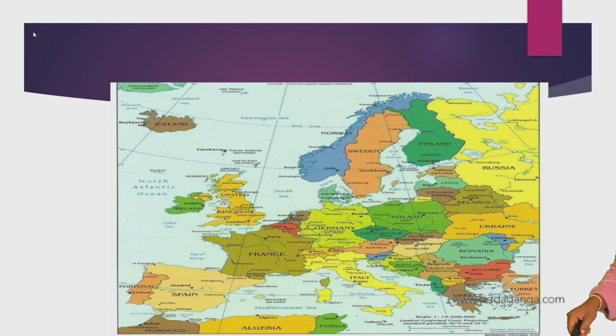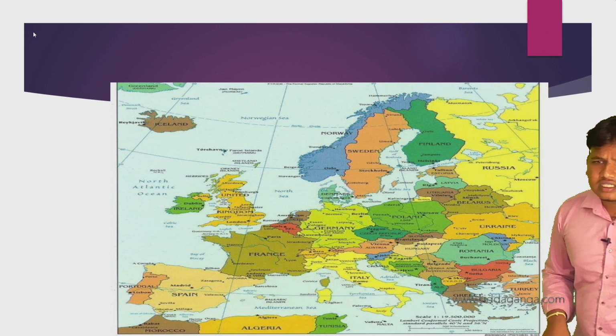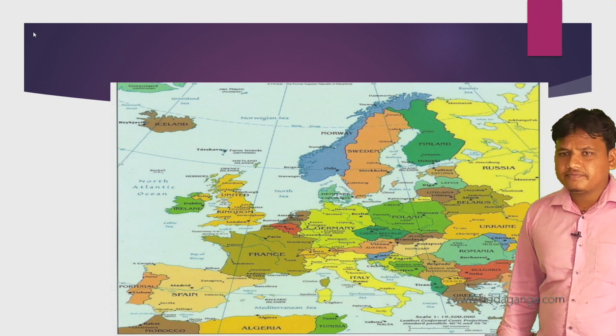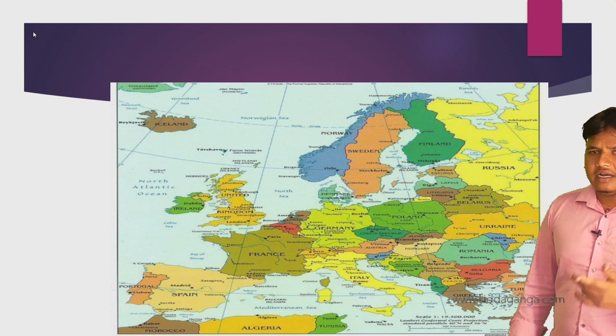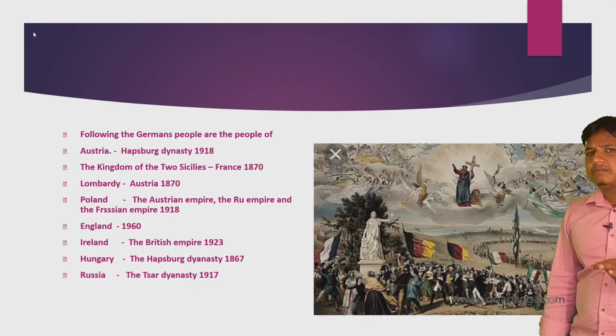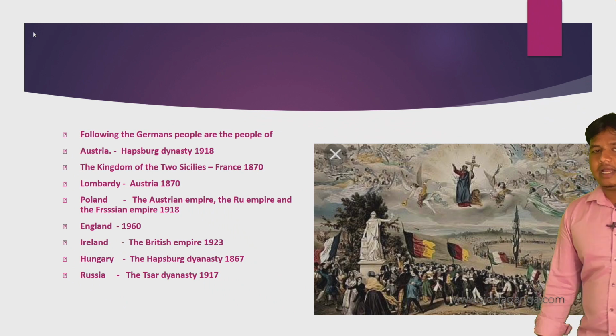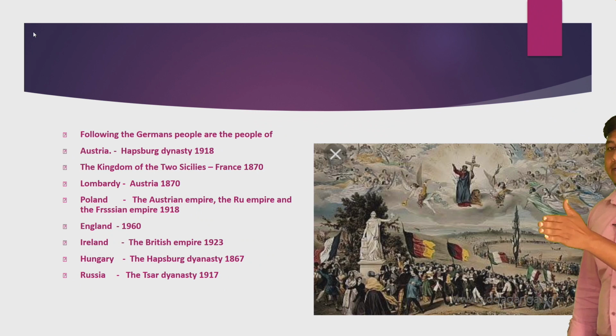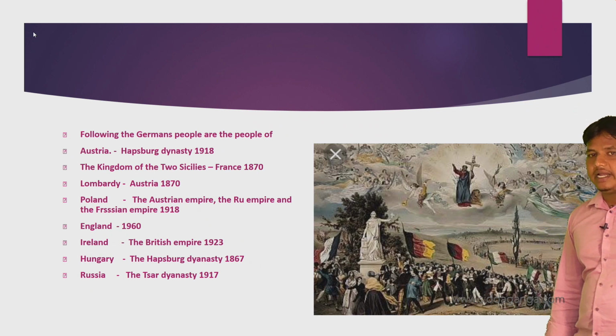Where is Austria? Here. Identify Austria. Identified? Did you identify? Okay. There is Austria here. Austria was ruled by the Habsburg dynasty till 1918. Note here, Frederick Sorrieu was drawing this picture in 1848, but Austria was trying to get their independence. They were trying for a long time. Austria was ruled by the Habsburg dynasty till 1918. After that they got freedom, in 1918.